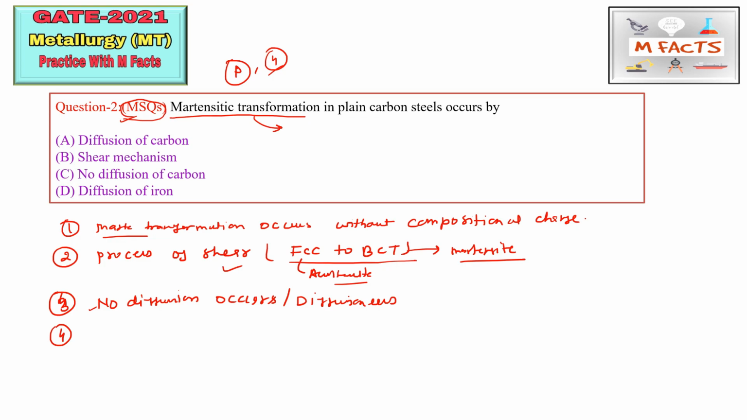From here we can observe that martensitic transformation in plain carbon steel occurs by diffusion of carbon, so this is wrong. Shear mechanism, this B is correct. The third is no diffusion of carbon, so this is also correct, there is no diffusion taking place. So this C is also correct. D is diffusion of iron, so this is wrong. From these statements we can conclude that options B and C are correct for this question.